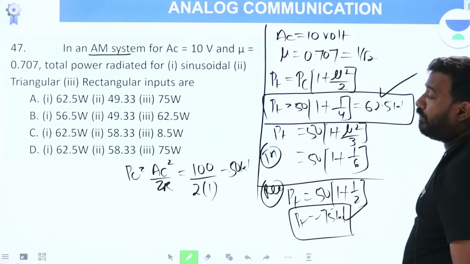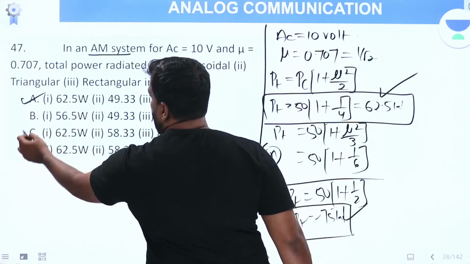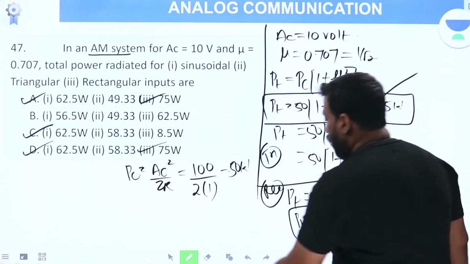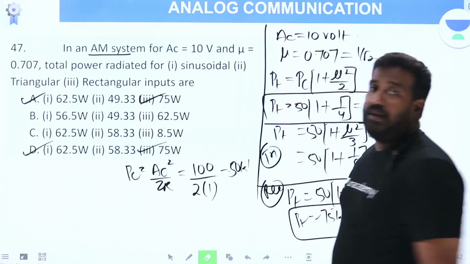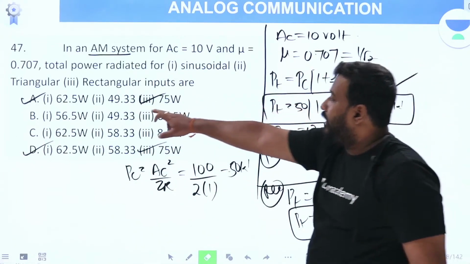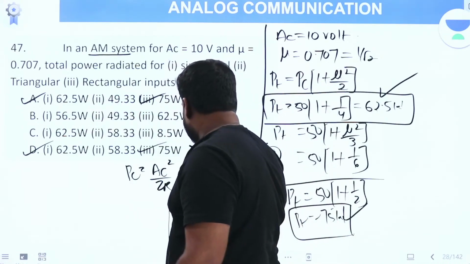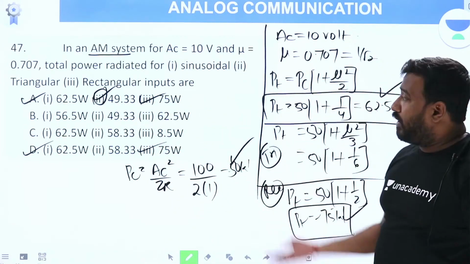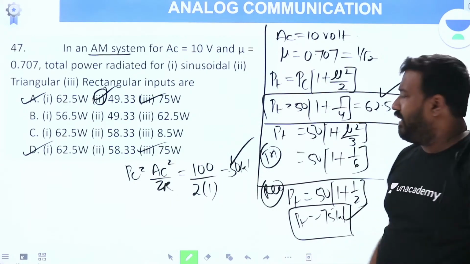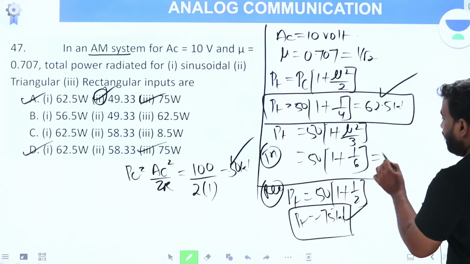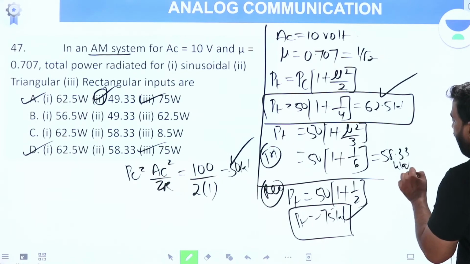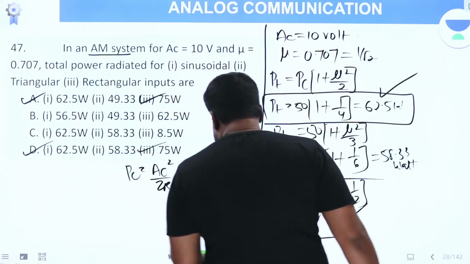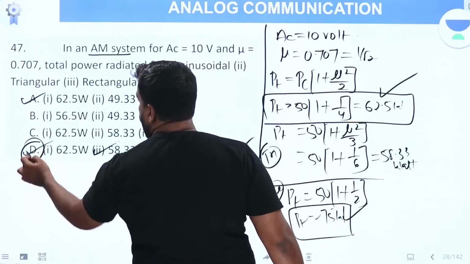62.5 watt and 75 watt. If you see the options, 62.5 watt is in A, C, D. 75 is only in A and D. So, no chance for C. Answer must be between A and D. Now, if you see the middle one, it is 49.33 here, which is less than 50 watt carrier power. But total power must be greater than this. So, need not calculate. If you calculate, you get this as 58.33 watt, but you need not calculate, because here you got 49.3, which is wrong. So automatically, without calculation, you can say it must be 58.3. Therefore, option D is the answer.